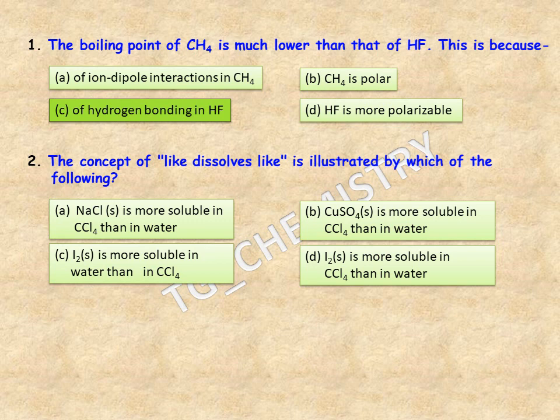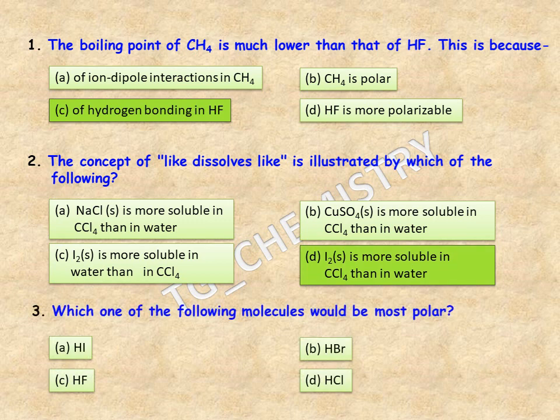So here iodine molecule is a nonpolar molecule and therefore it will be more soluble in nonpolar solvent. So the right option is option D. I2 is more soluble in CCl4 than in water. Next is which one of the following molecules should be most polar? The options are HI, HBr, HF, HCl. The correct answer should be option C, HF.